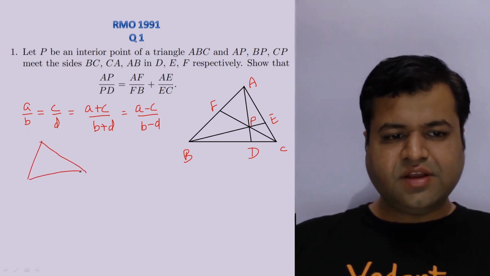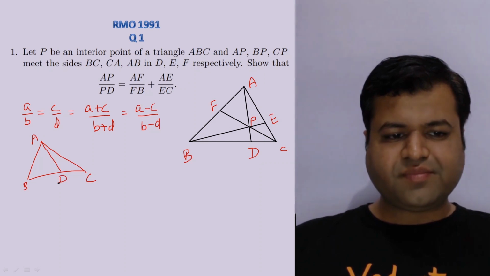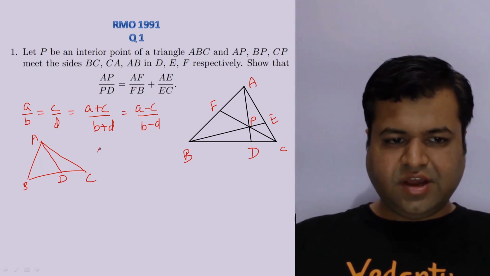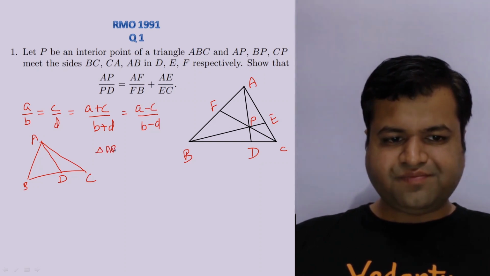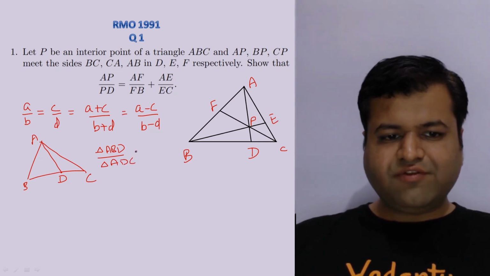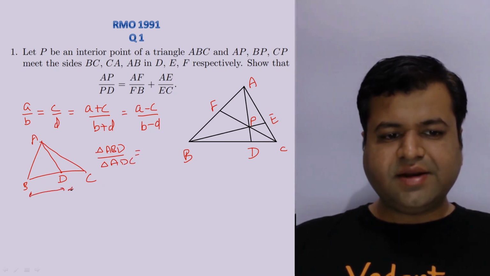And apart from this, one more result, that if ABC is a triangle, right, and let's say D is any point on the BC, right? Then we can say area of triangle ABD upon area of triangle ADC will be nothing but the ratio of BD and DC.